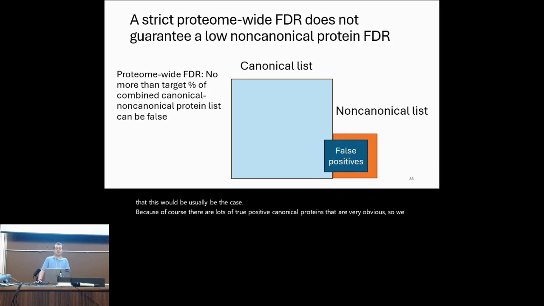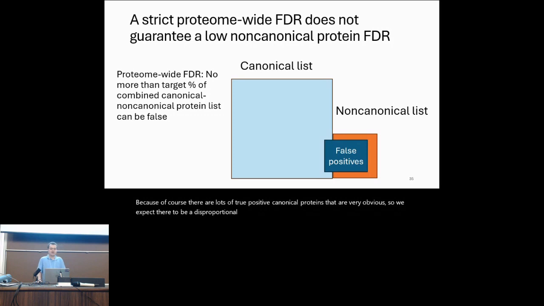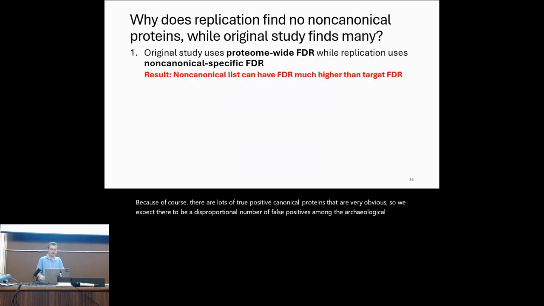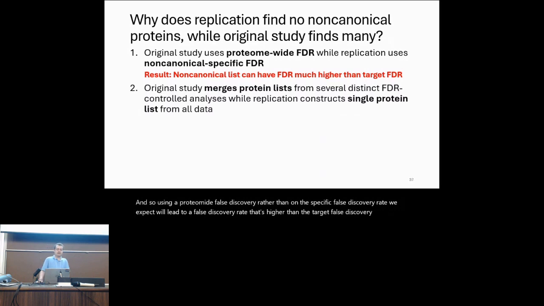So we expect there to be a disproportionate number of false positives among the non-canonical list. And so using a proteome-wide false discovery rate rather than a non-canonical specific false discovery rate, we expect will lead to a false discovery rate that's higher than the target false discovery rate. The second difference between the original study and our application that we think is relevant is that the original study